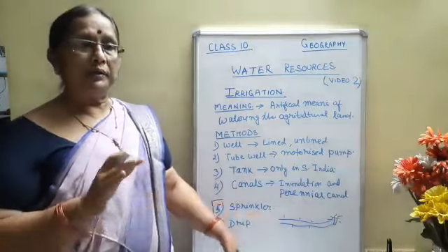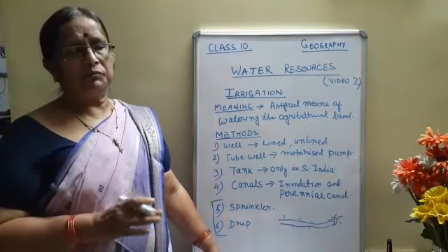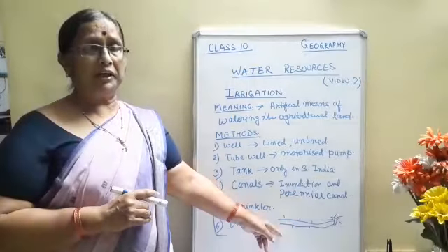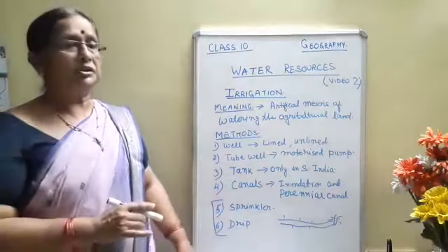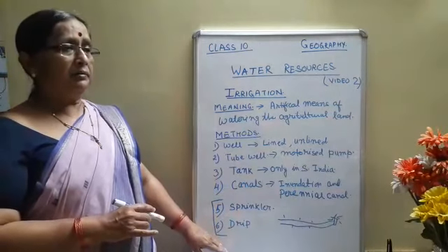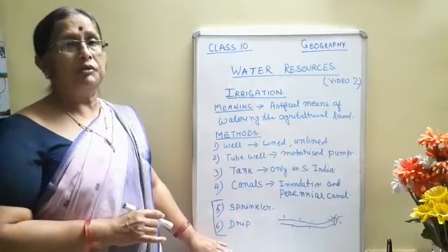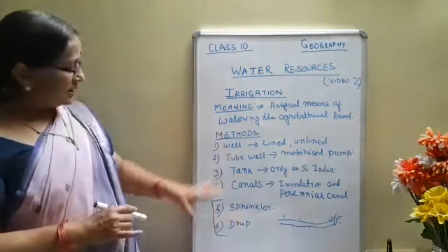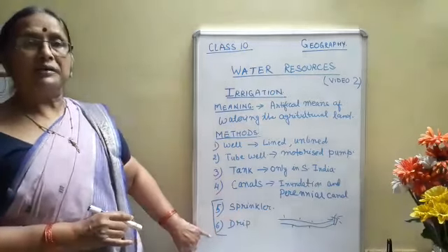Now they are doing it in Jharkhand also to grow certain vegetables. We are using these methods of irrigation. These two methods are the ideal methods of agriculture, in which we are trying to conserve water so that it does not go to waste. So these are the main types of methods of irrigation that are practiced in India.